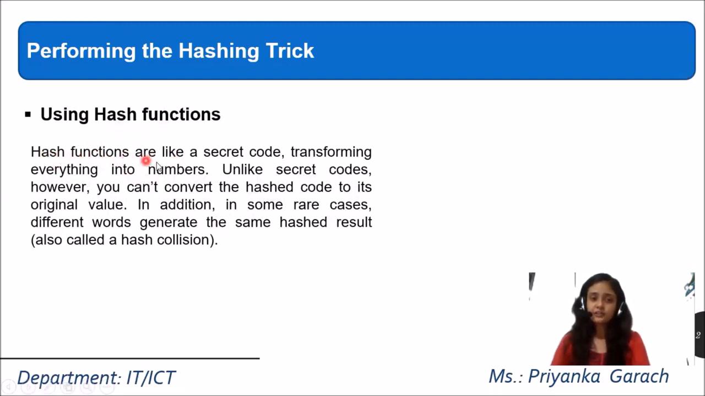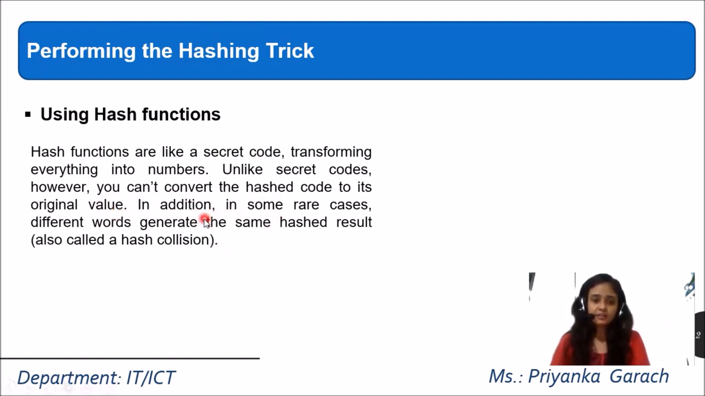Over here, hash functions are like a secret code, transforming everything into numbers. So what is a hashing function? It is one type of secret code which will transform our text into some numbers. Unlike other secret codes, you can't convert the hash code back into its original value. It means we can convert text into the secret code, but we can't convert from the secret code back to text. So if someone gives you the secret code of the hash function, you can't convert it into its original value. It is only a one-way process from text to the secret code.